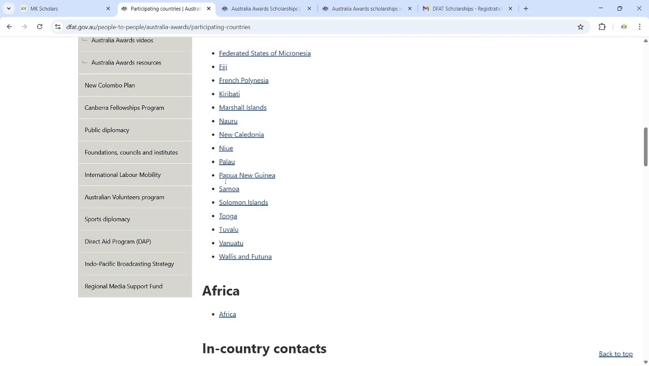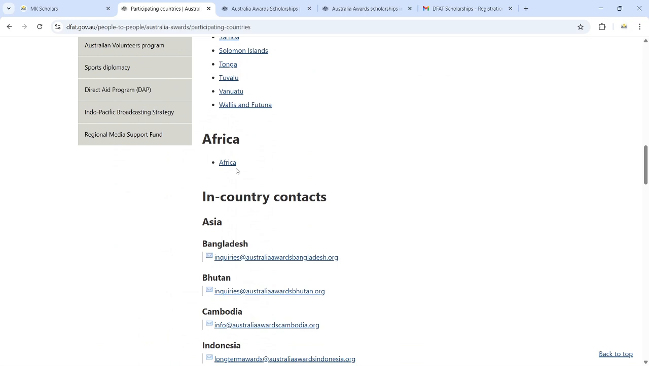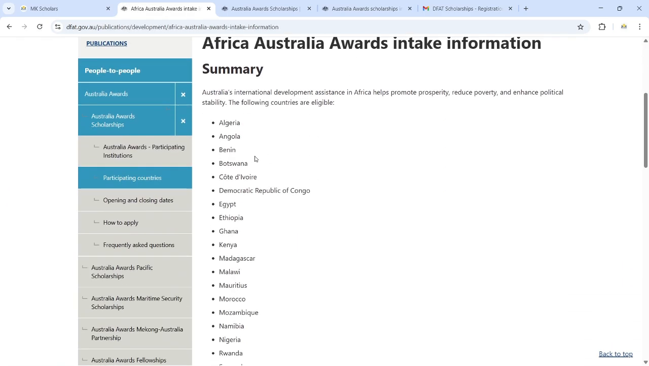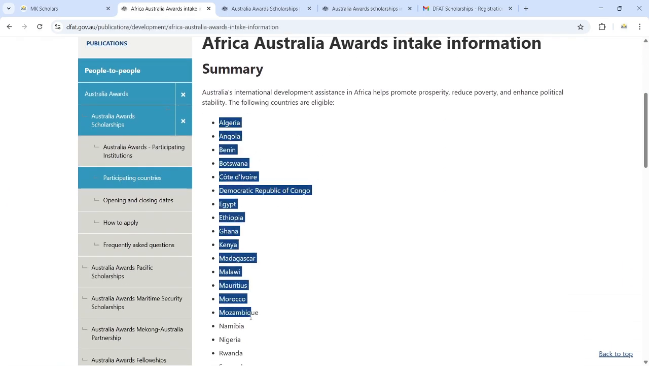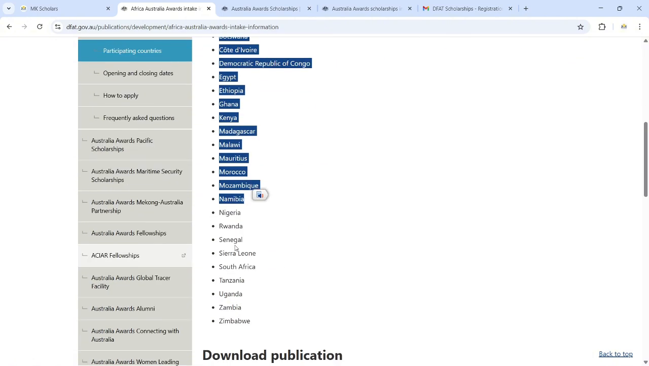You can see the countries here. You can see also Africa is included, but of course I'm going to take an example as an applicant from Africa. You click here on Africa. And of course, you can see all the countries that are available.